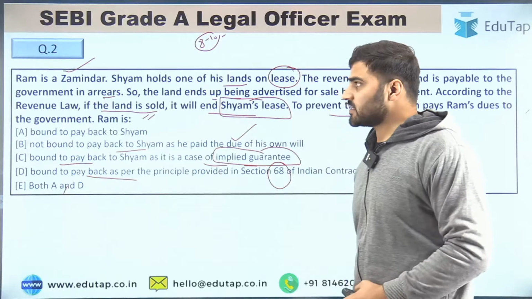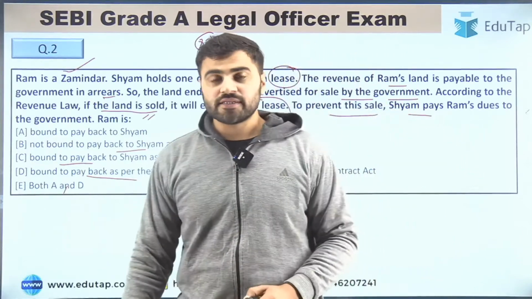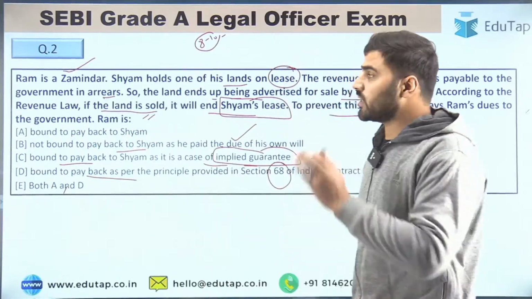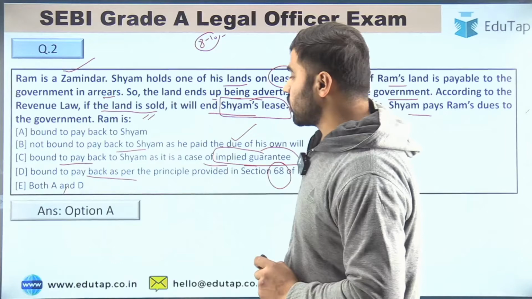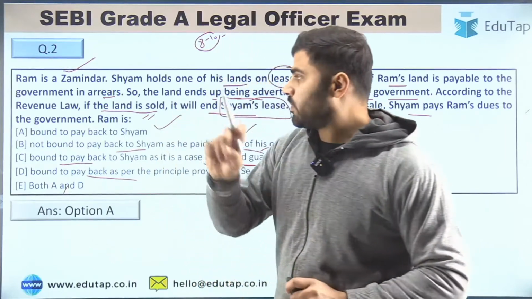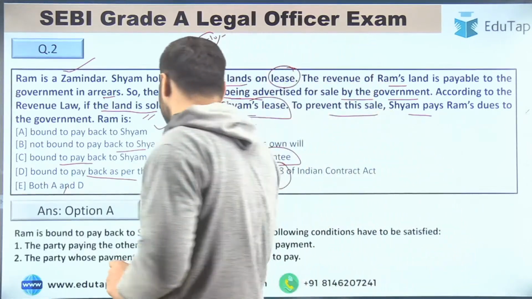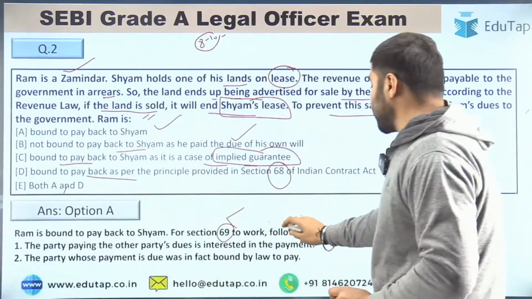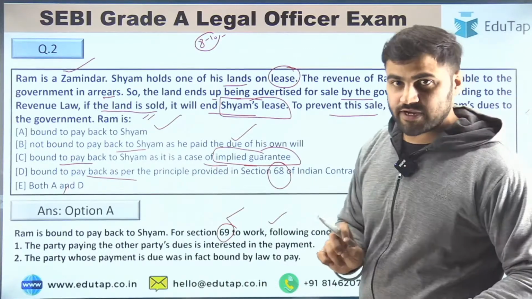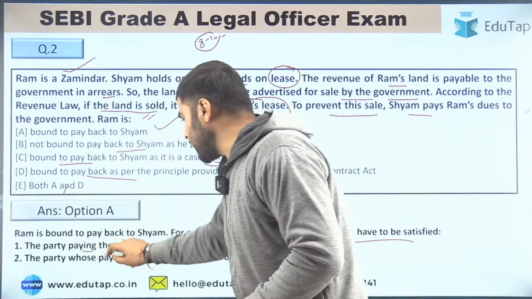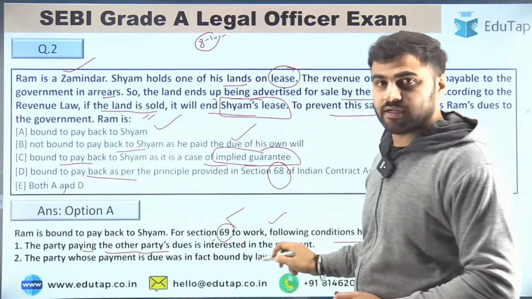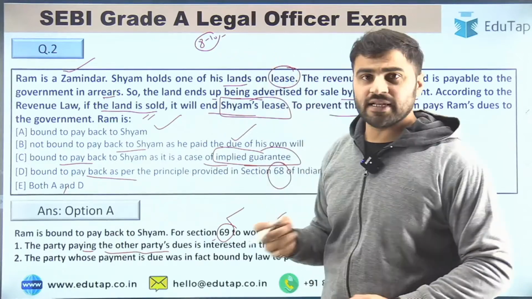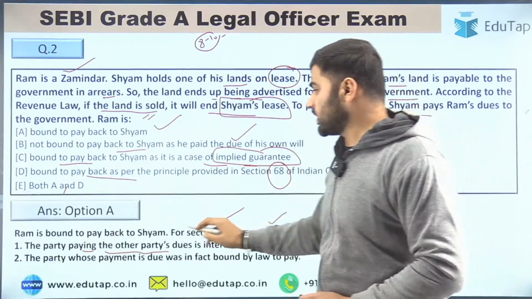So what is the right answer, guys? Tell me the right answer. If you have read the provision, you can easily implement this. You can easily solve this case study. So the right answer is option number A, that is, Ram is bound to pay back to Shyam, right? So if you read section 69, Ram is bound to pay back to Shyam. For section 69 to work, the following conditions have to be satisfied. So two conditions are there. The party paying the other party's due is interested in the payment. Here Shyam is interested because he took Ram's land as a lease, right? So he is interested in this. So condition number first is fulfilled.